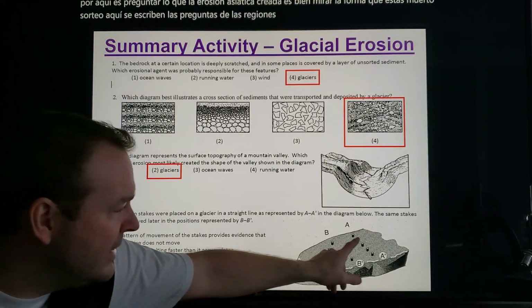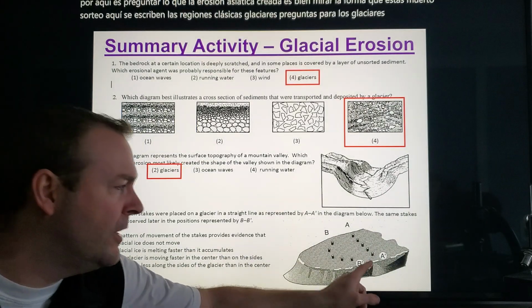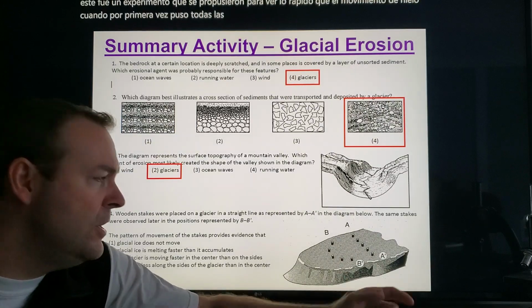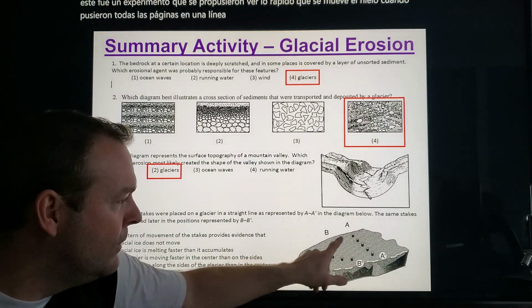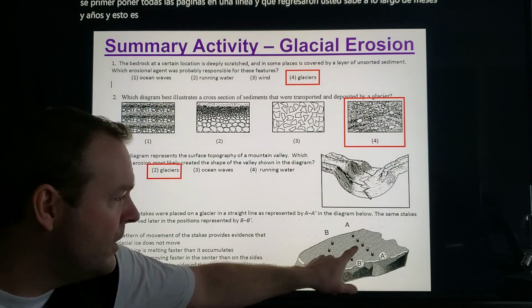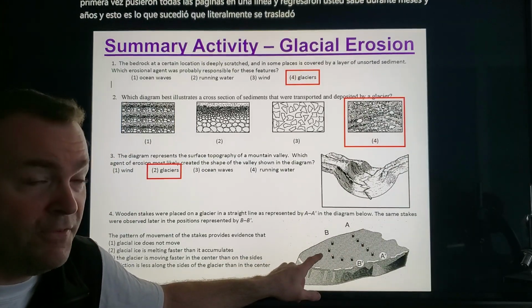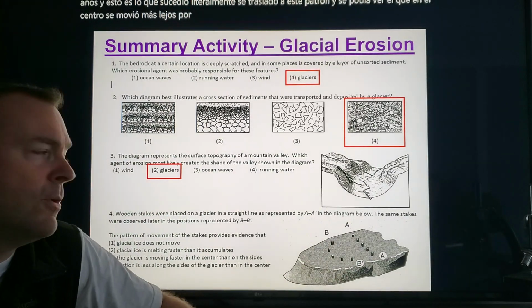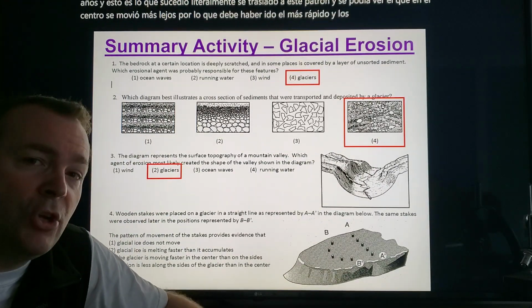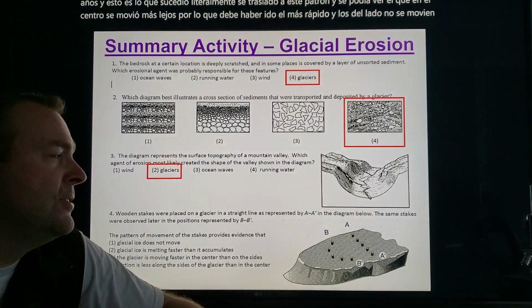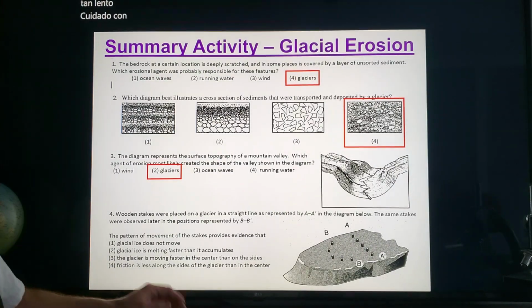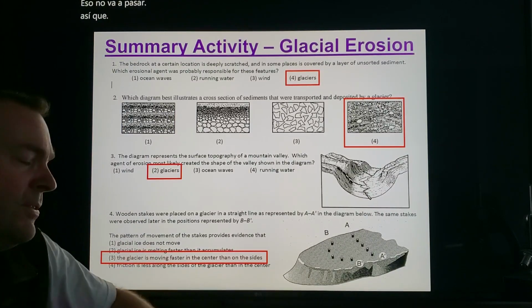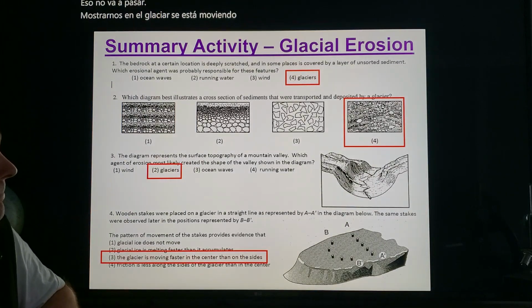This was an experiment that they set up to see how fast the ice moved, and they first put all the pegs in a line, and they came back, over months and years, and this is what happened. They literally moved to this pattern, and you can see the one in the center moved the farthest, so it must have gone the fastest, and the ones on the side didn't move as far, so they must have moved slower. Right? You're not going to stand there and watch ice move. That's just not going to happen for you. Okay? So what is going on here? Well, that's showing us that the glacier is moving faster in the center than on the sides.